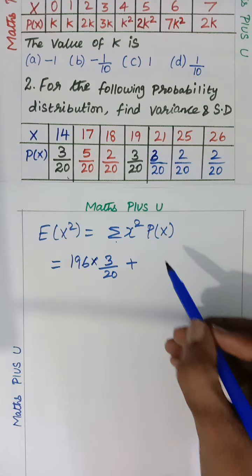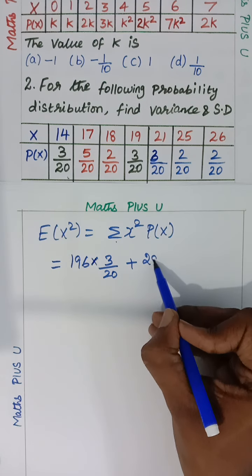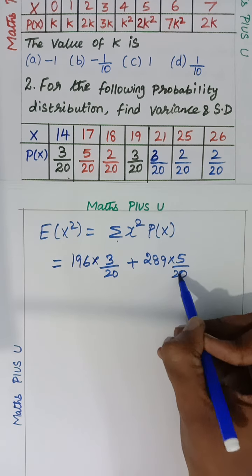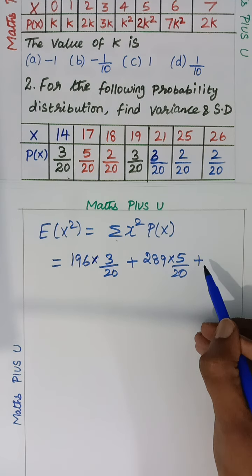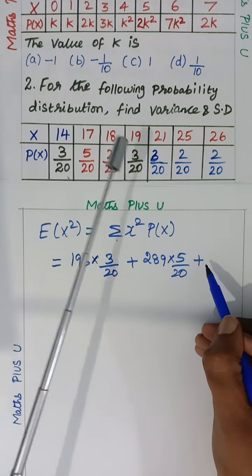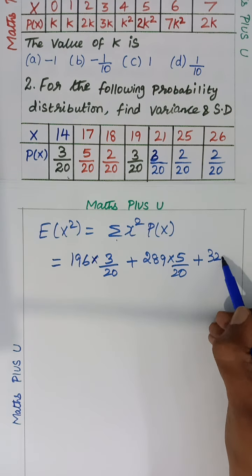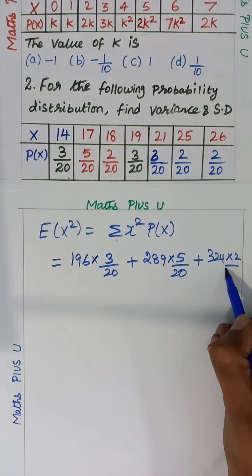Go for it. Then 17 square is 289 into 5 by 20. Then plus 18 square, isn't it? 18 square is nothing but 324 into 2 by 20.